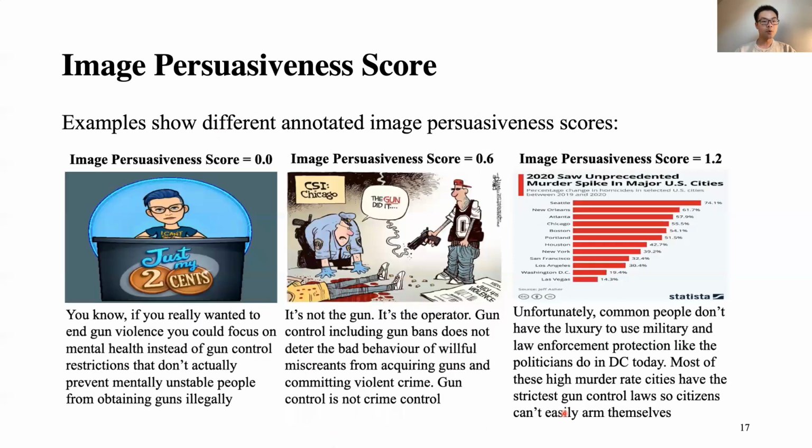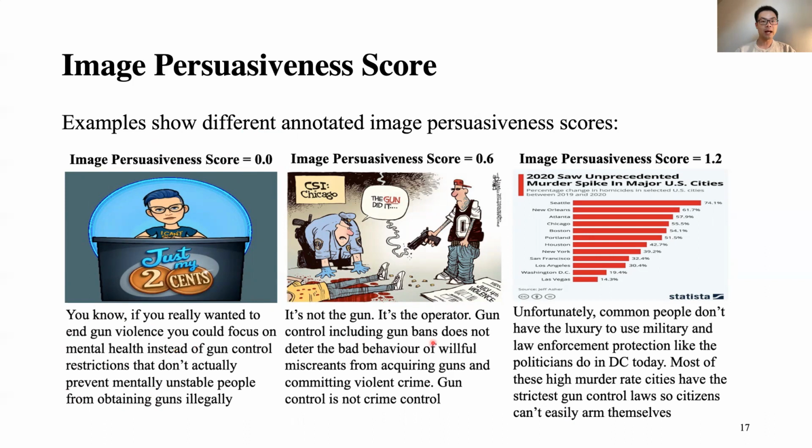Here are three examples that show different persuasiveness scores in terms of images. On the left, it has 0 because this image is not quite related to gun violence, which is stated in the text. So its image persuasiveness score is 0, which means it doesn't improve the persuasiveness of the tweet.